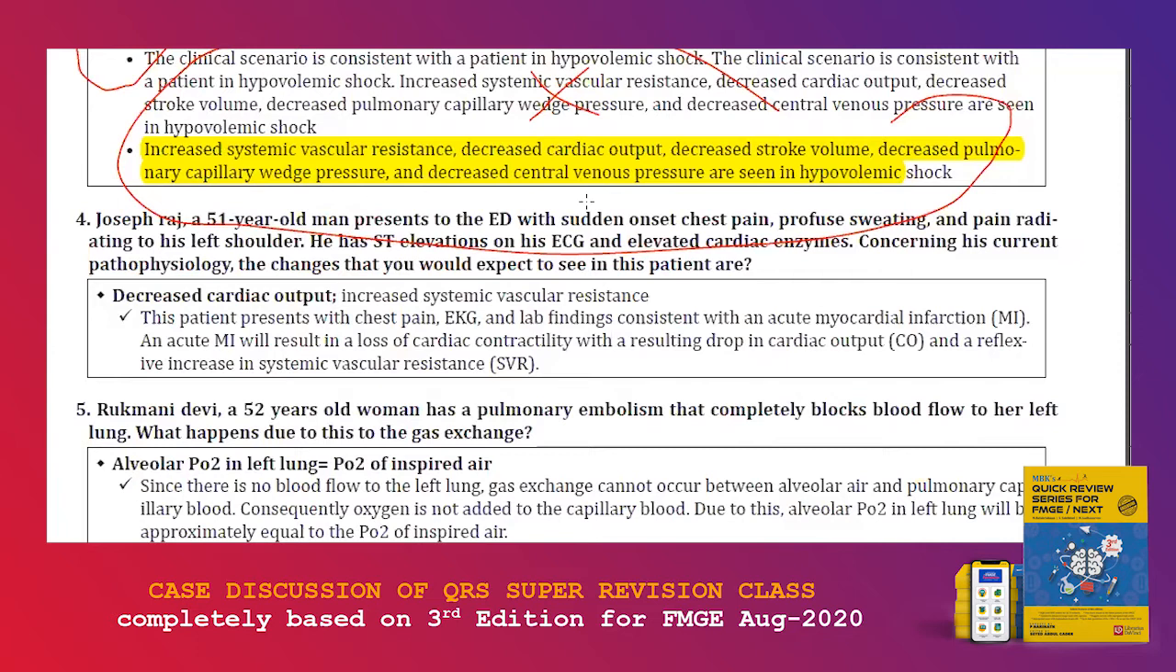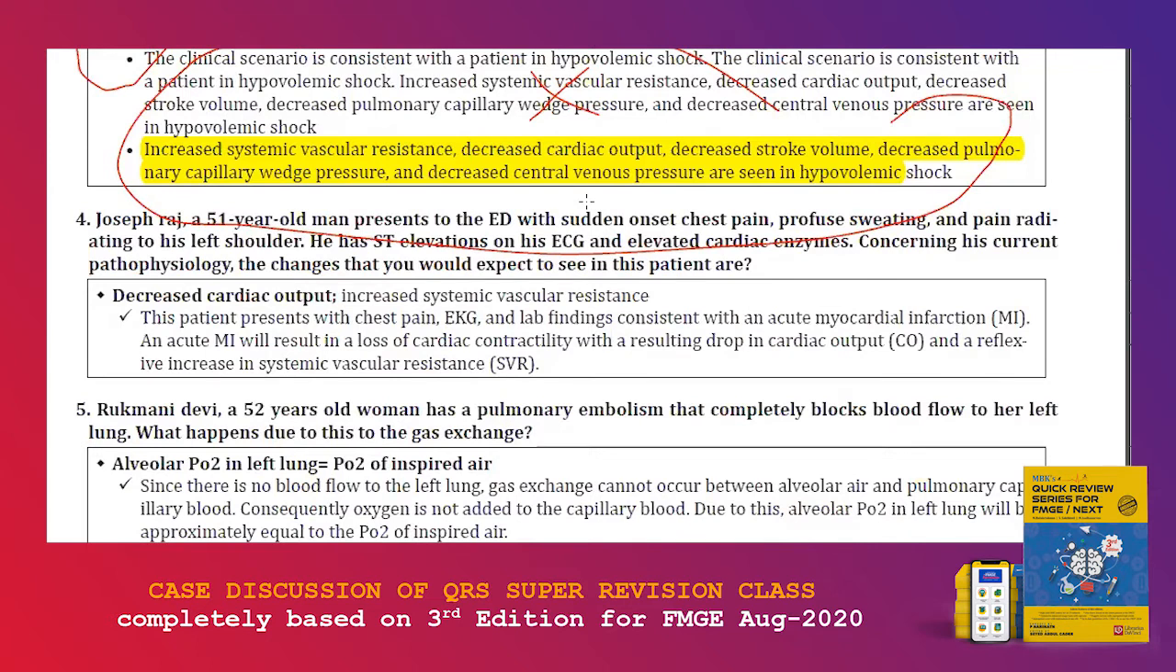So concerning his current pathophysiology, the changes that you would expect to see in this patient are, what is going to happen? The cardiac function is going to get affected. So decreased cardiac output is very important, and increased systemic vascular resistance is very important. Whatever happens in hypovolemic shock is the same thing that happens in an MI patient. The MI patient has a straining heart. A straining heart cannot perform well. Without performance, the cardiac output is going to be drastically reduced, and then the increased systemic vascular resistance is also going to be there.